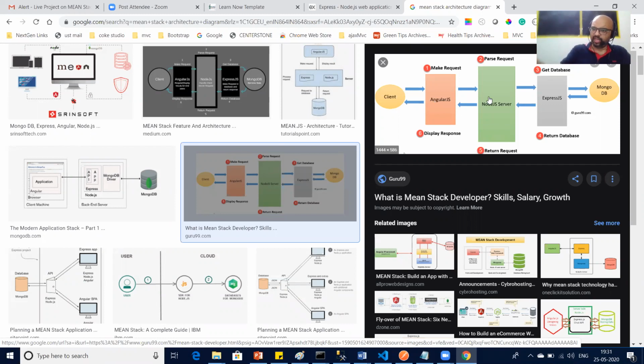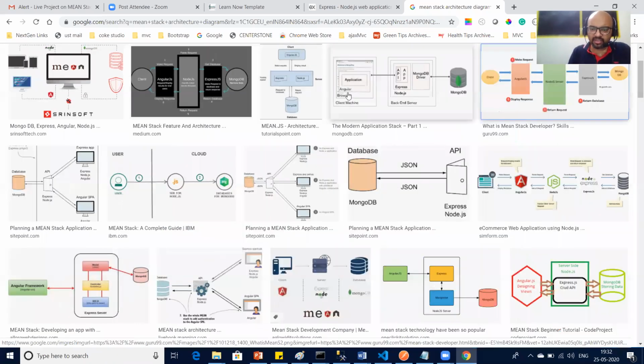Express.js will hit MongoDB. From MongoDB, it will pull all the food drives, or let's say homepage banners, homepage images, homepage data. All those things again come to Express.js, because Express.js is the API layer. Always remember that. From the Express.js layer, data returns to the Node server, and through the Node server it will go to AngularJS. So the Node server is basically a platform for this whole MEAN stack application.